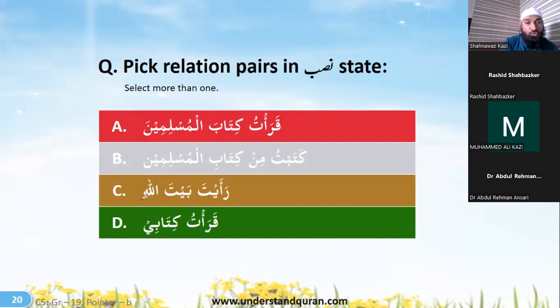Okay, black color. So it was asking for the nasab state, and we picked up kitab al-muslimin because of the fatha. Then ra'ayta baytallahi is also the nasab state. Here min makes it jar state, but qara'tu kitabi, right? So qara'tu kitaba, but because of this possession, the ba has got a kasra. So in spite of this ba having kasra, it is still in the nasab state, and it is not a jar state. Kitabi is not jar state. Is this clear? Yes, sir.